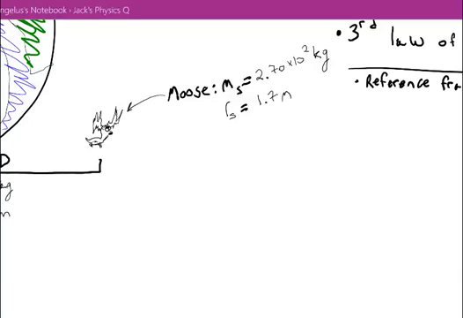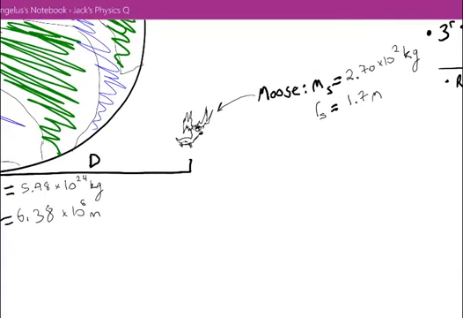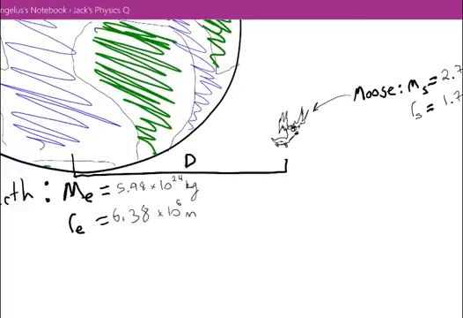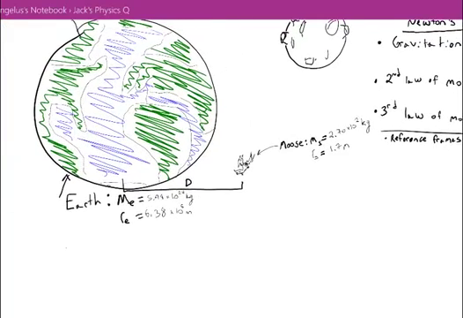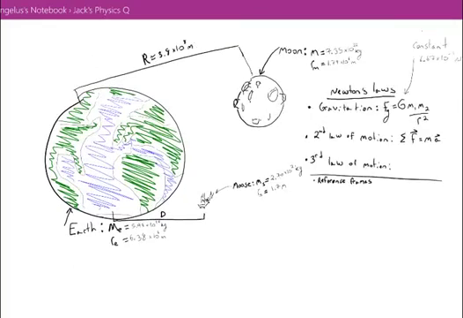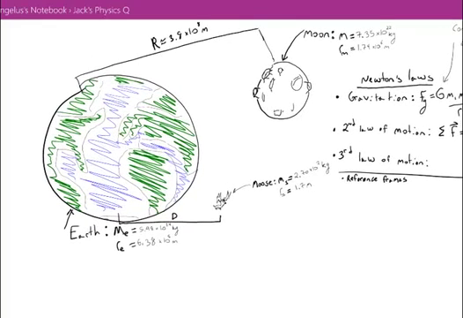If we approximate the moose, just for simplicity, as a sphere of meat, then its radius would be about 1.7 meters for the average female moose. Again, these numbers are pretty important in understanding what's going on here, because they're so drastically different from each other.